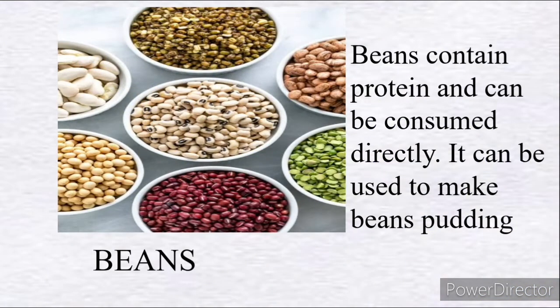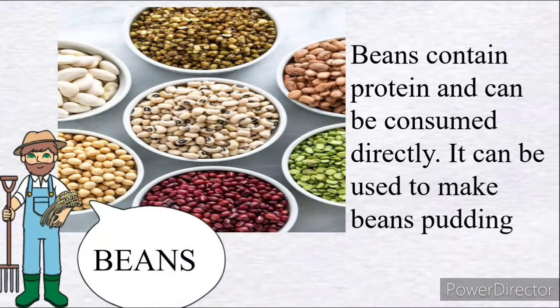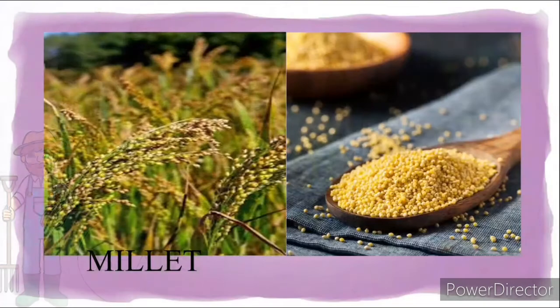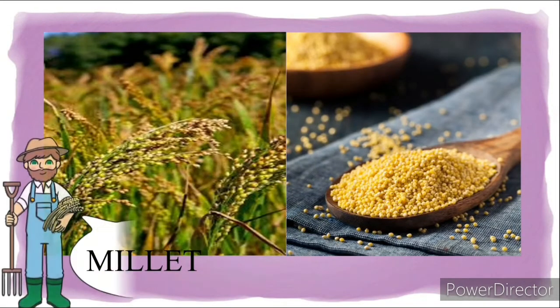Another example of food crop is beans. In Nigeria, beans is a food crop. Beans contain protein and can be consumed directly. It can be used to make beans pudding. Another example is the millet.